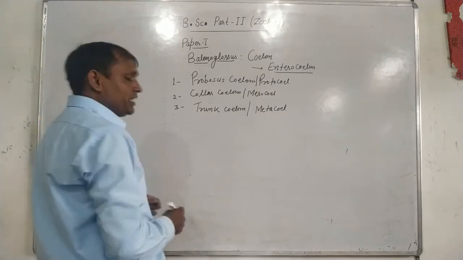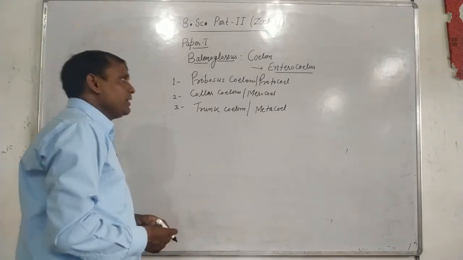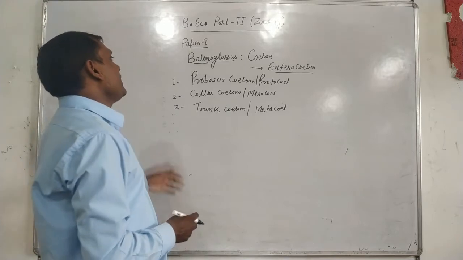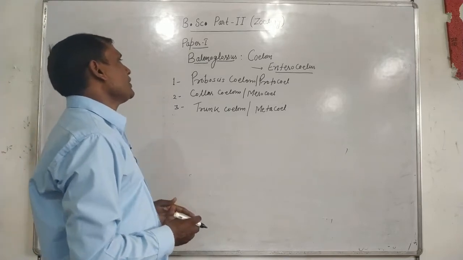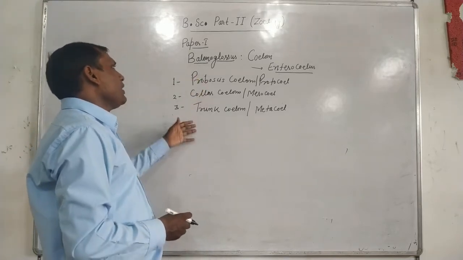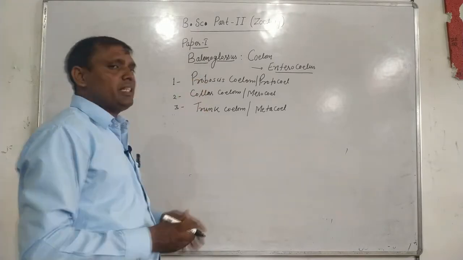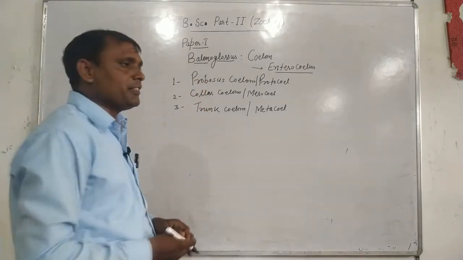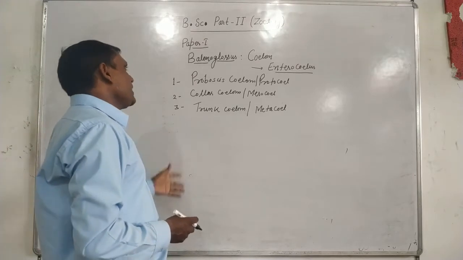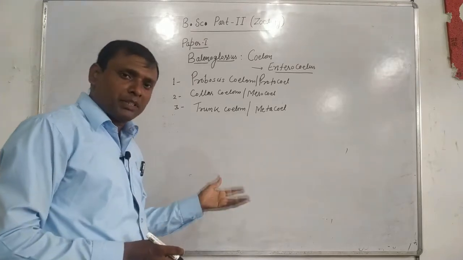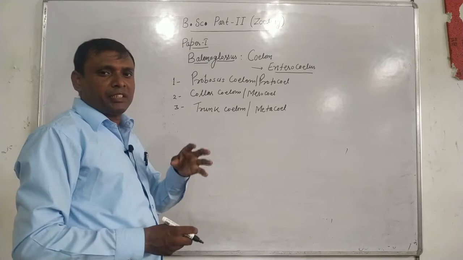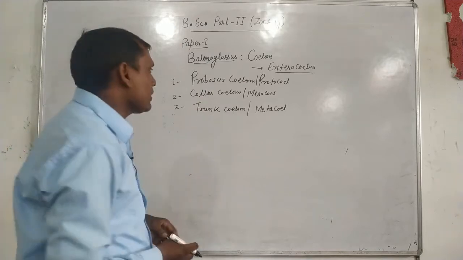Now we see the detailed structure of the coelom located in the different parts of the body. The division of coelom of Balanoglossus is especially based on the position of the coelom in specific zones that exist in the body of Balanoglossus.